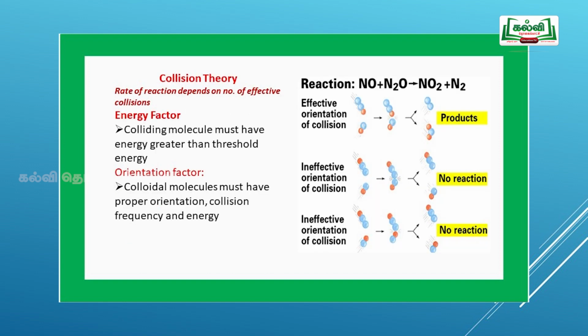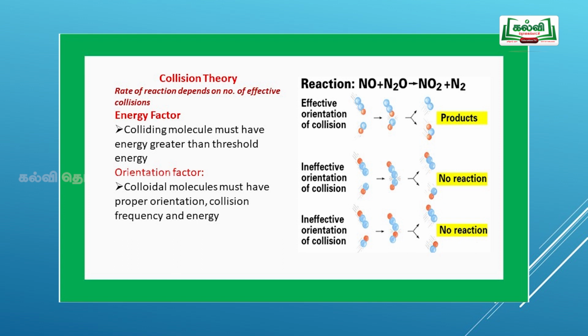Next important theory is collision theory. Once the reactant has to convert into product, the reactant molecules should undergo collision. Two factors determine the collision. The rate of a reaction depends upon the number of effective collisions. Energy factor: colliding molecules must have energy greater than the threshold energy. The next thing, even though it possesses sufficient energy, the orientation is most important. The colliding molecules must have proper orientation, collision frequency and energy. If you view the picture, if the orientation is proper, then it leads to the formation of product.